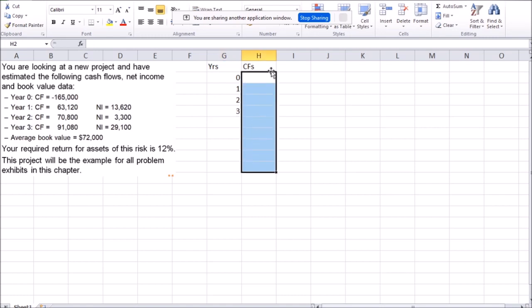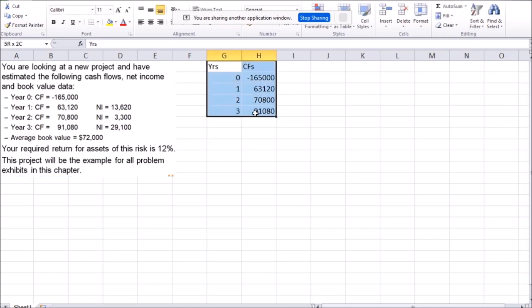And then I'm going to enter the cash flows in the second column, in this case negative $165,000 at the beginning. That's the cost of building this project. In the first year, it's going to generate $63,120 in cash flows. In the second year, it's going to generate $70,800 in cash flows, and $91,080 in the cash flows during the third year. That's all, nothing else in this particular example.